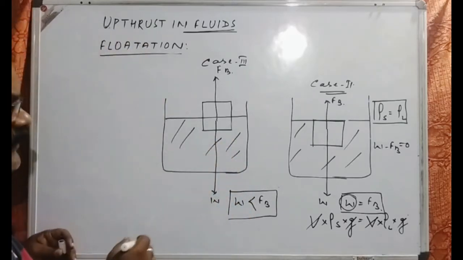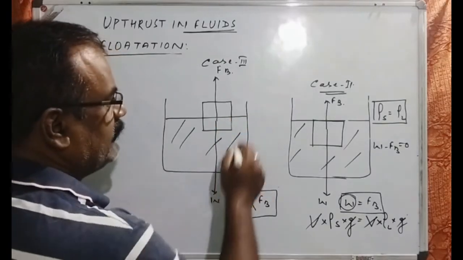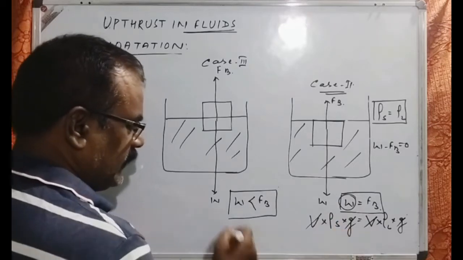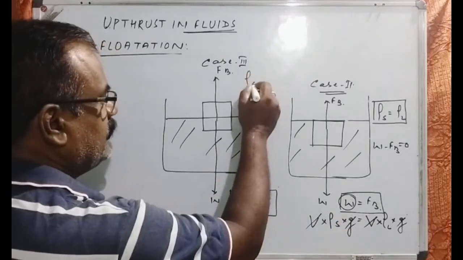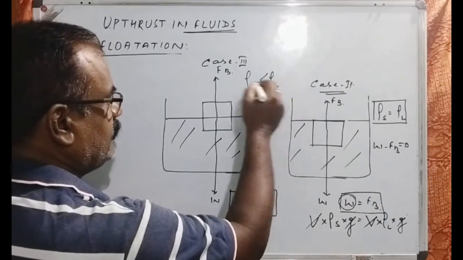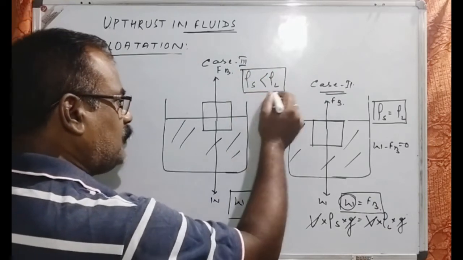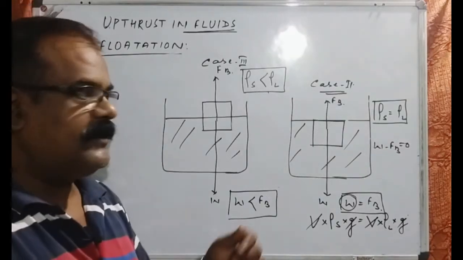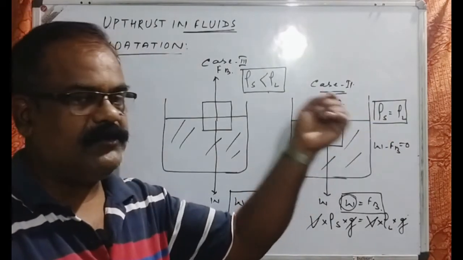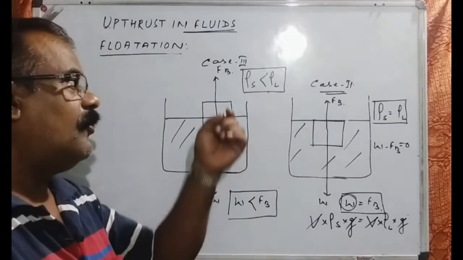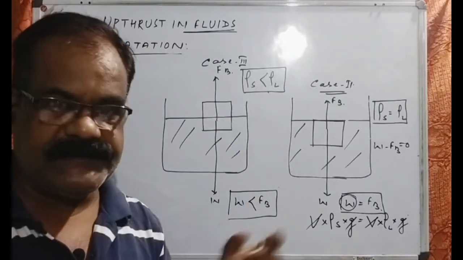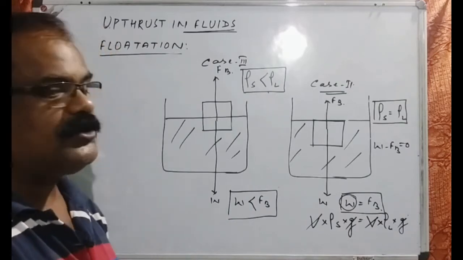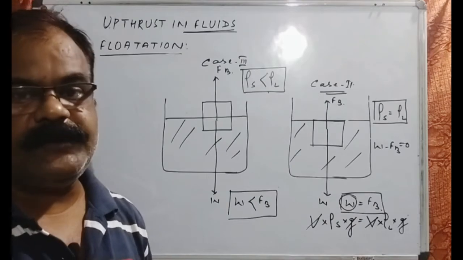Here also we can say that W is less than the buoyant force. So if we calculate mathematically, the density of the solid must be less than the density of the liquid. So these are the two conditions for flotation. For flotation, either the density of the solid will be equal to the density of the liquid, or the density of the solid will be less than the density of the liquid. In no way will the density of the solid be greater than the density of the liquid.